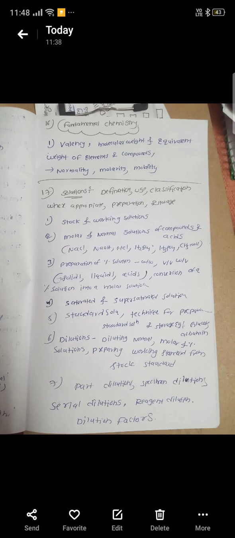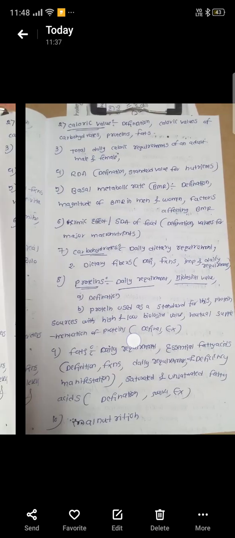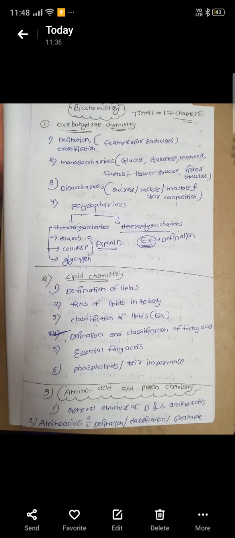These are there in the solutions chapter. And first we can discuss the subtopics. The first chapter is Carbohydrate Chemistry.